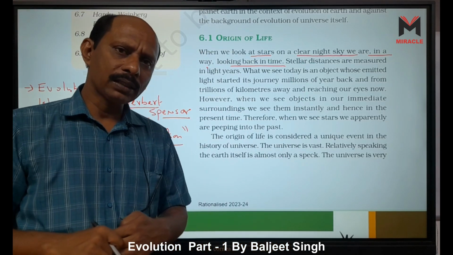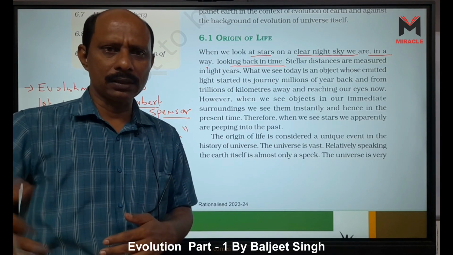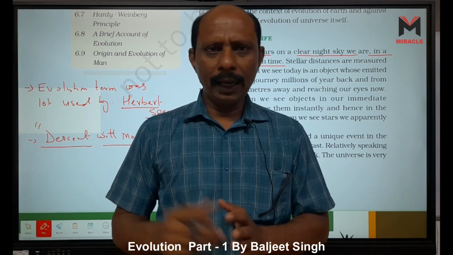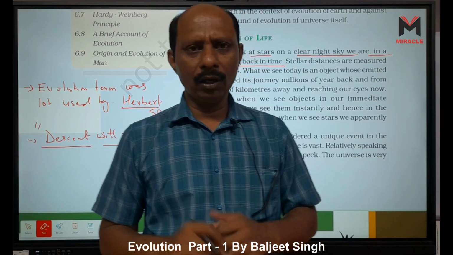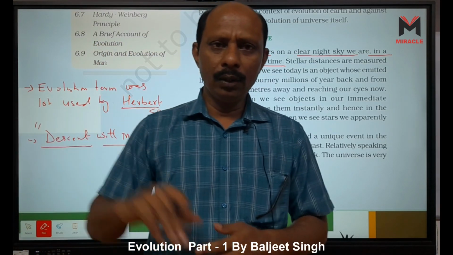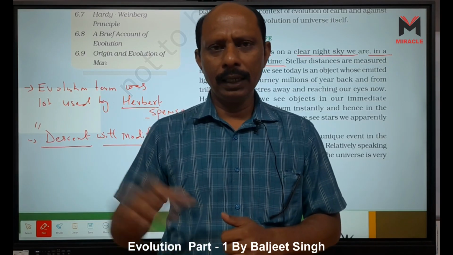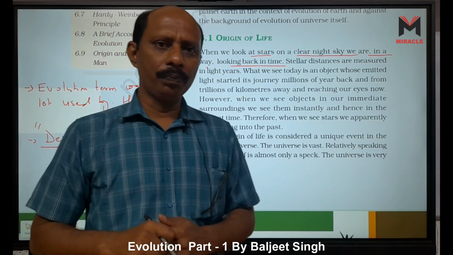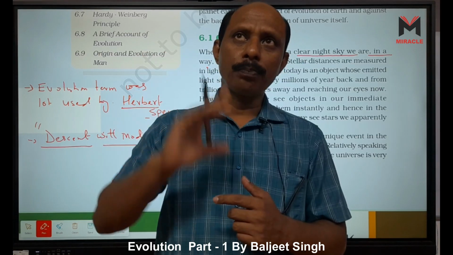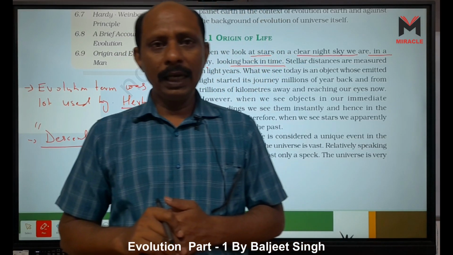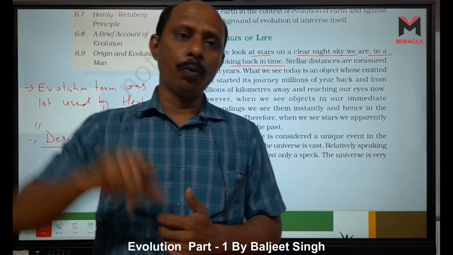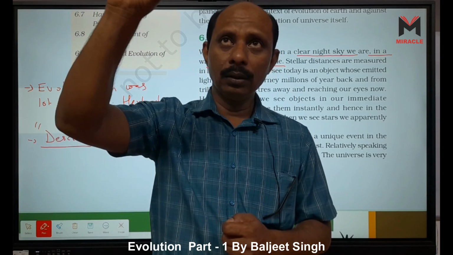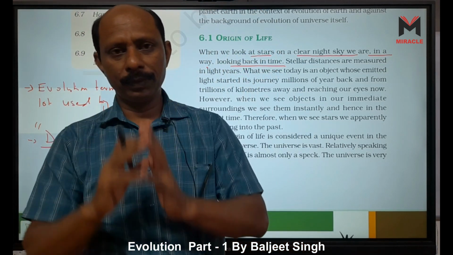So what do you mean by 40 light years? A light year is the distance that light travels in 1 year. The speed of light is 3 lakh kilometers per second, and from the Sun to Earth it takes about 8.5 minutes. So 40 light years means that if we see today's polar star, we are seeing the 40-year-old pole star. We are seeing the 40-year-old picture, simply. It is not today's pole star.